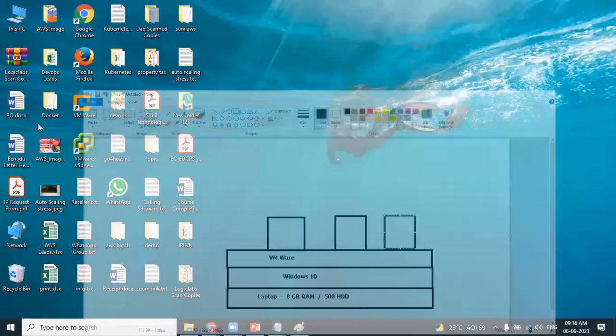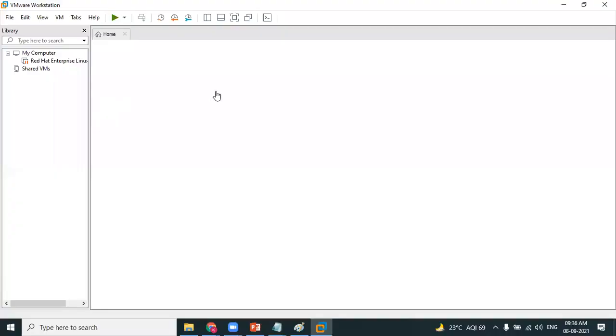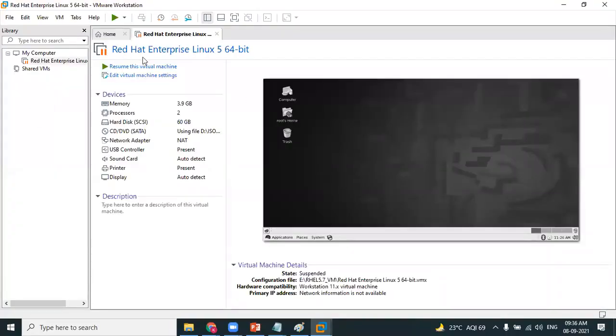You can see here, I open my VMware. This is a Red Hat Linux, which is installed on VMware. It's not installed on my laptop directly. As I want to practice Linux, I can play this virtual machine.